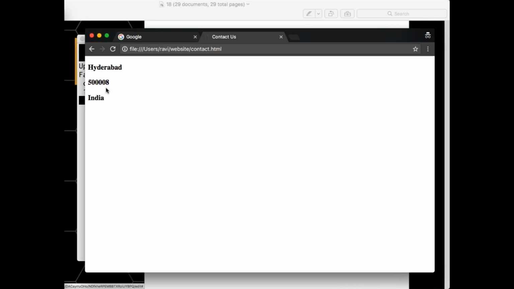What is that other branch? New feature. Now what I want is, in new feature branch, I want a page called services.html. And in bug fix branch, I want my pin to be changed to 5,72,000.